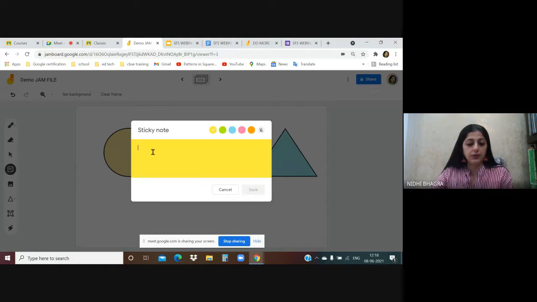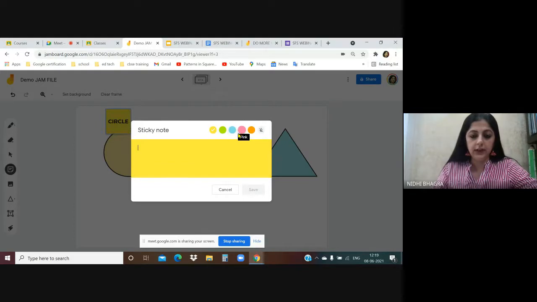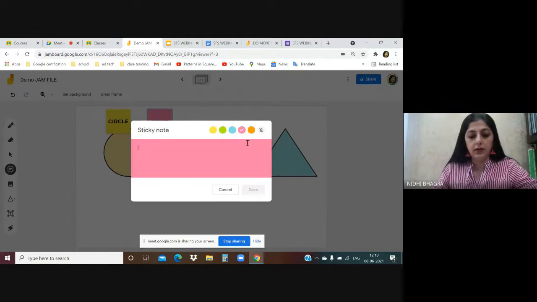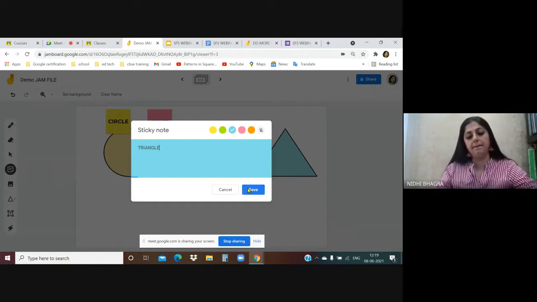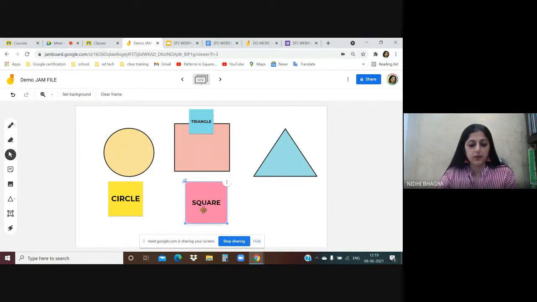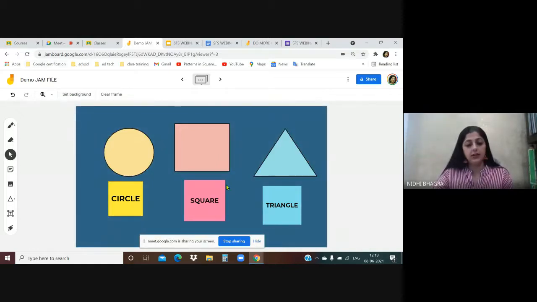So the first one is circle, square, triangle. This way you can label it, you can resize: circle, square, and triangle. You can even choose a preset background, or if you want any other background, you can choose that. So this way you can create the images.